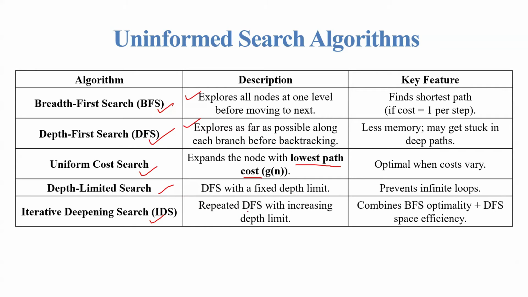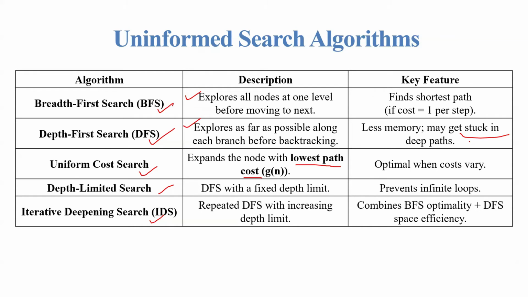What is DFS? DFS is depth first search. What are the key features? In case of BFS, the key feature is it finds the shortest path, that is, if cost is equal to 1 per step. The key feature of DFS is less memory, but it may get stuck in a deep path.